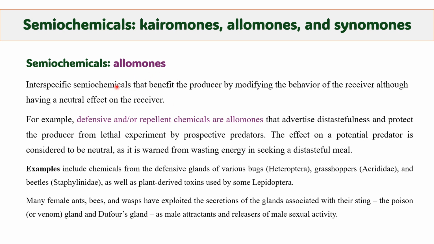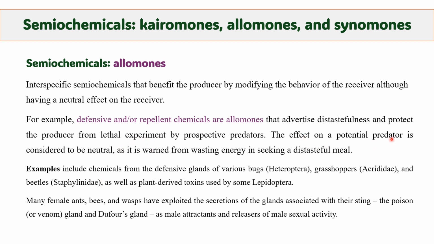These semiochemicals are released to protect themselves from predators, like they are defensive or repellent chemicals. When insects face a dangerous situation, they release these allomones that cause an unpleasant experience for the predator. Thus, they protect themselves from a lethal encounter.